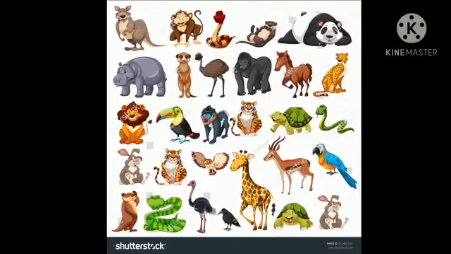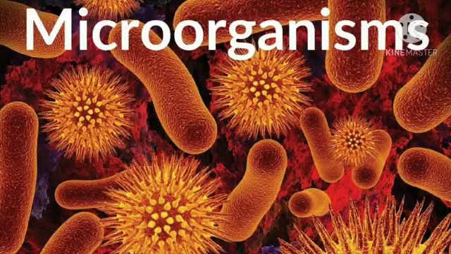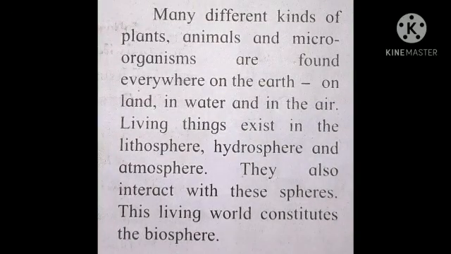Now here different kinds of plants and animals, also microorganisms, are found on the earth, on land, in water, and in the air. Okay, so also there are different animals which stay on land, and which stay in the air, such as birds. Living things exist in the lithosphere, hydrosphere, and atmosphere. They all interact with these spheres. This living world constitutes the biosphere. Okay, so this is what we have seen, all about the plants and animals, right? So this all comes into the biosphere.